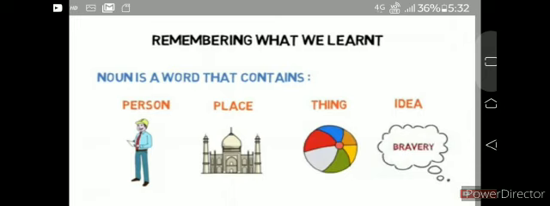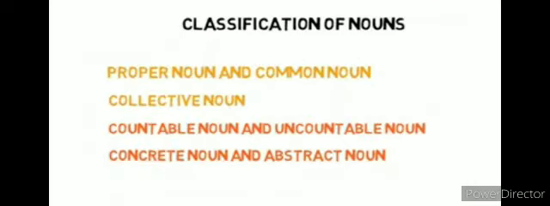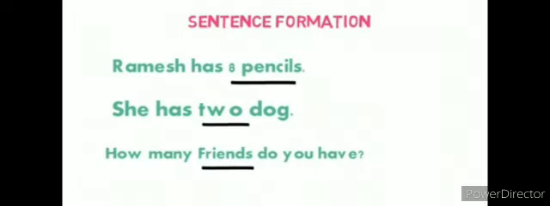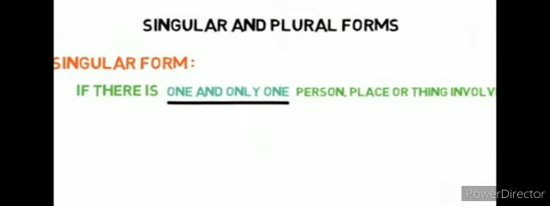Now remember what we learnt. A noun is a word that names a person, place, thing or idea. Now classifications of nouns. Countable nouns are things which we can count using numbers, and they have singular and plural forms. For example, a dog, a man and 3 bags. Now sentence formation. Ramesh has 6 pencils. She has 2 dogs. How many friends do you have?